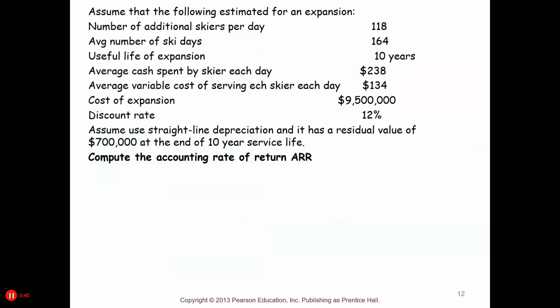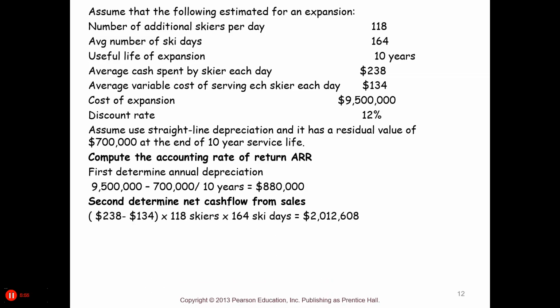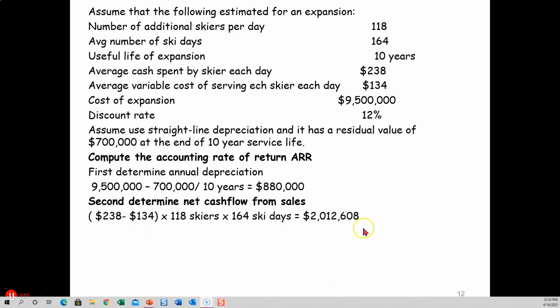So we're going to look at the same example, and we're going to compute our accounting rate of return. So first, we have to determine annual depreciation. Second, we have to determine net cash flow from sales. Okay, so in order to get the net cash flows, we're going to take the amount of cash we're going to receive minus the variable cost per skier.